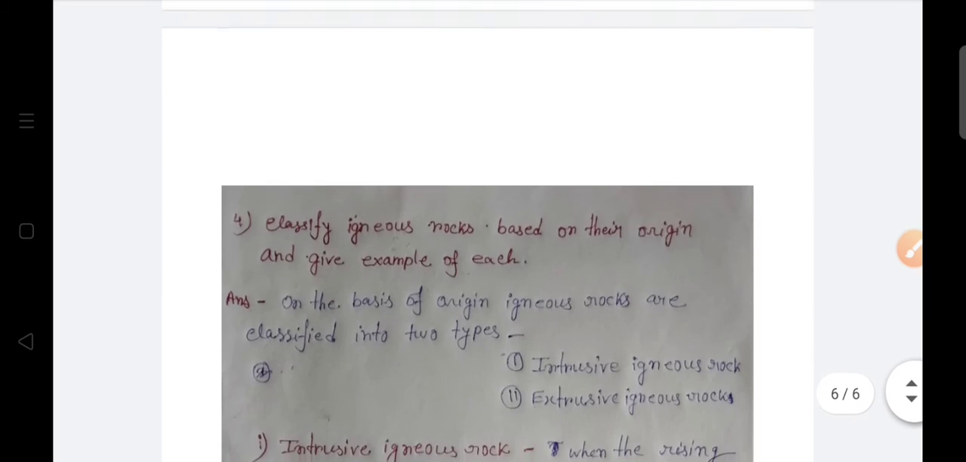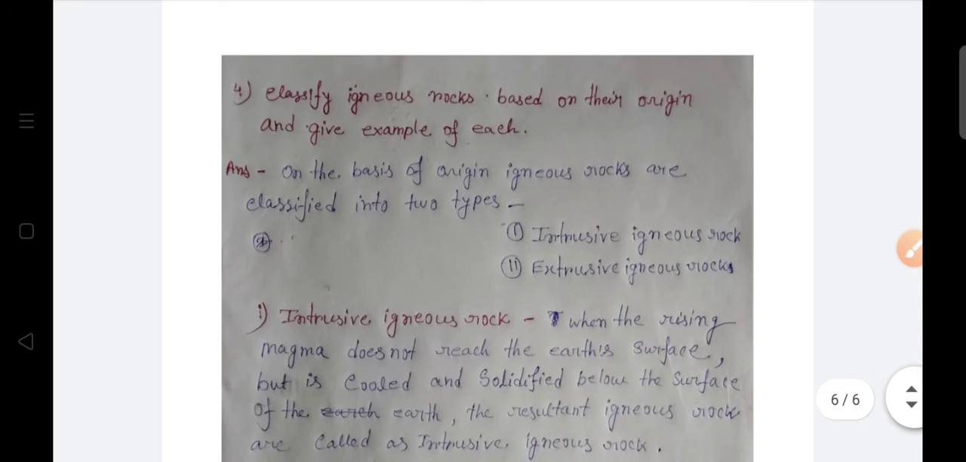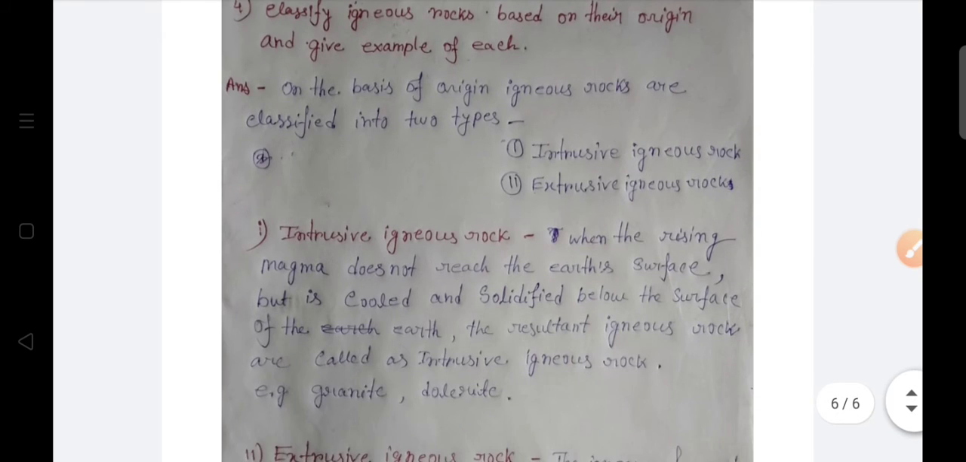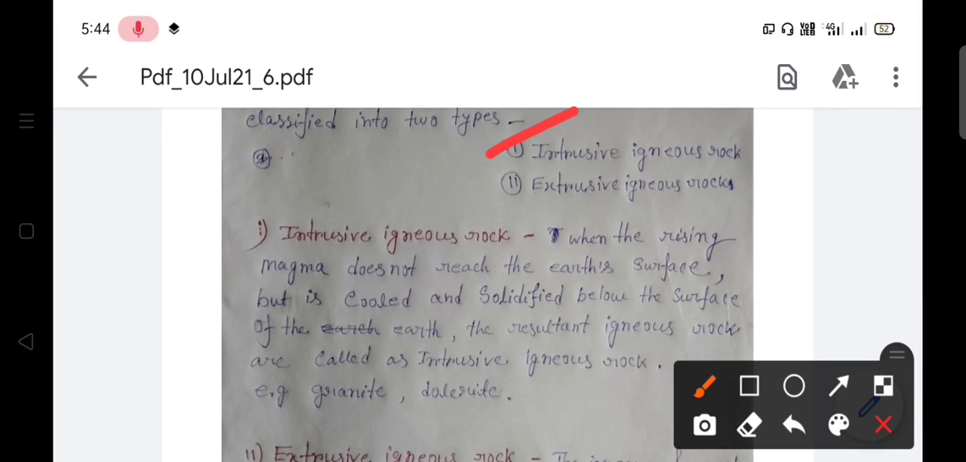Next question, question number 4. Classify igneous rocks based on their origin and give an example of each. On the basis of origin, igneous rocks are classified into two types: intrusive igneous rocks and extrusive igneous rocks.